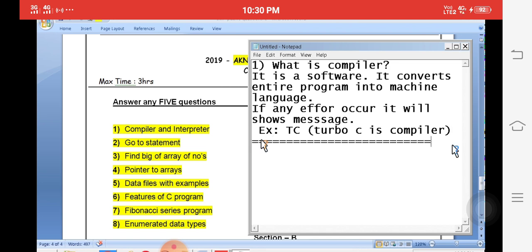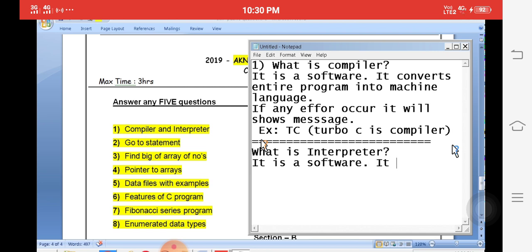Next one, what is an interpreter? Here, an interpreter is a software. It is a software program.